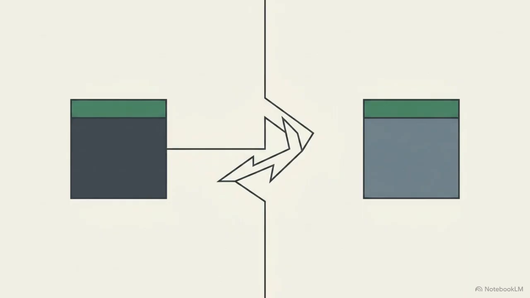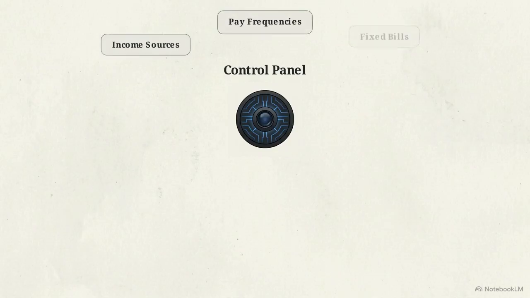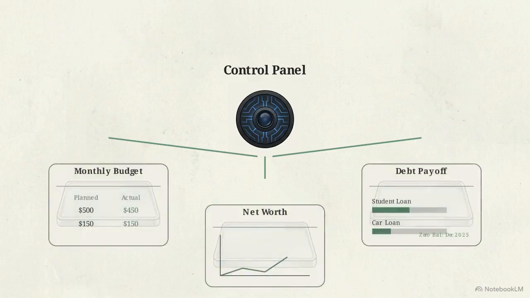Most templates are a collection of isolated grids that don't talk to each other. Because these grids are disconnected, you're forced to consolidate the data yourself to see the big picture. A functional system solves this by linking every input to every output, ensuring that a single entry in one tab updates your entire financial profile. This diagram maps out how an interconnected spreadsheet operates, starting with a central input hub. You enter your income sources, pay frequencies, and fixed bills exactly once. From there, the data flows automatically.